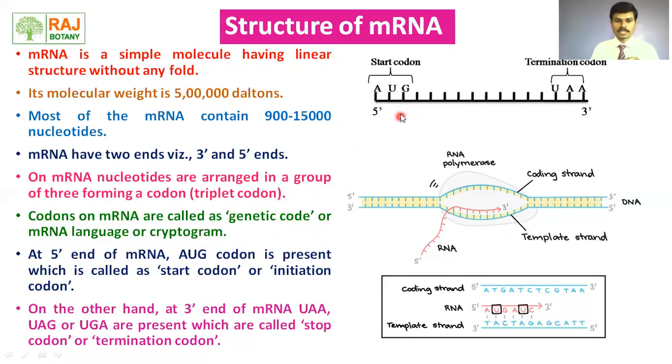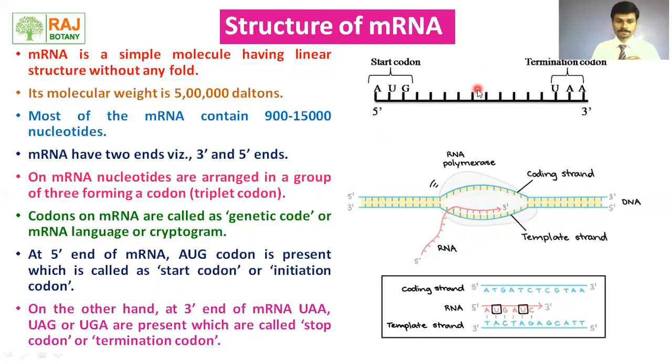At the 5' end of mRNA, the AUG codon is present, which is called the start codon or initiation codon. Why? Because it starts protein synthesis. At this point, the 5' end or start codon, tRNA gets attached and protein synthesis is initiated. Hence it is termed the start codon or initiation codon.